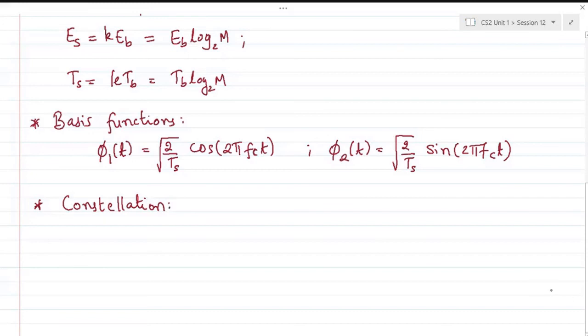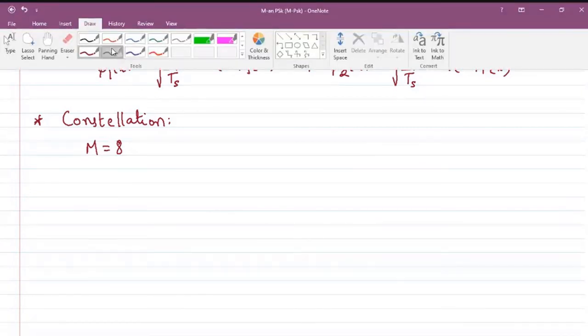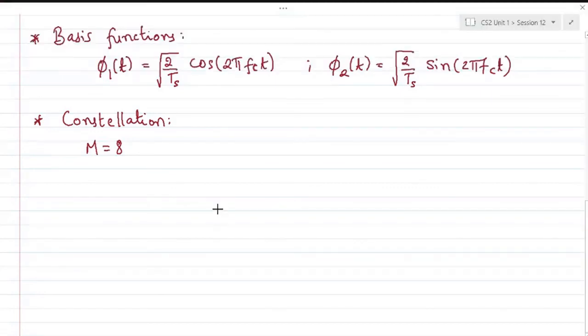Okay, so the constellation can also be drawn for such a scheme. So we'll take one example and try to draw it. Say for M equal to 8, say this is 8-ary PSK. I'll try to draw this. Let's see. Yeah, this is one basis function.